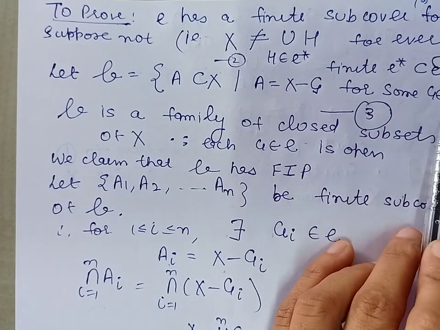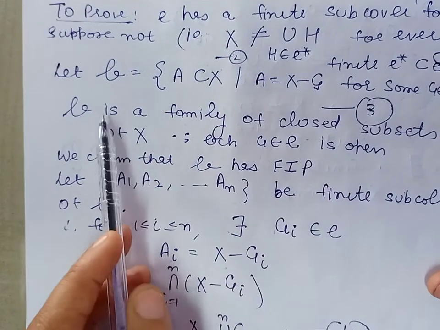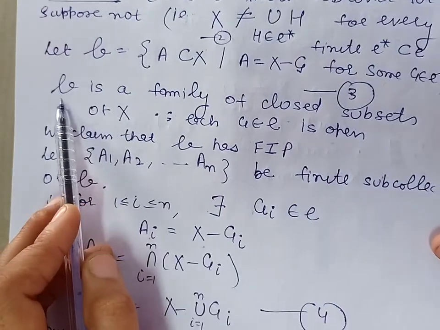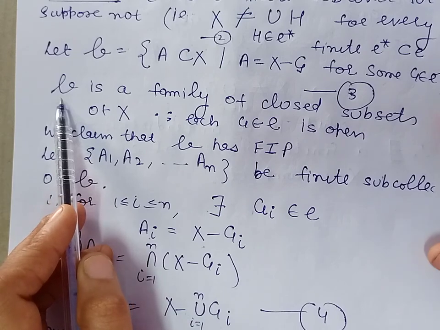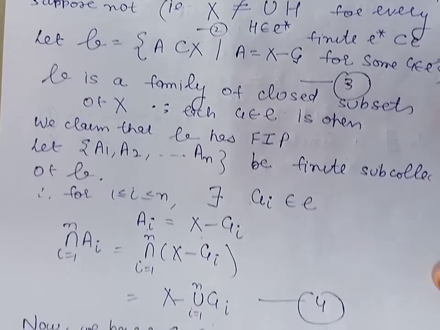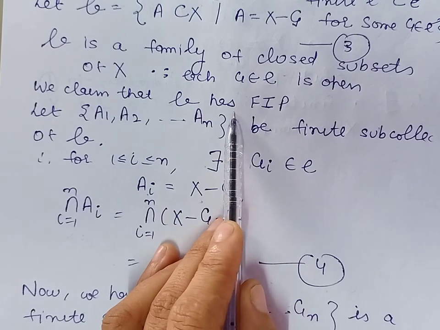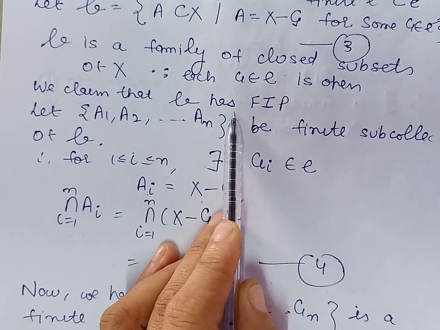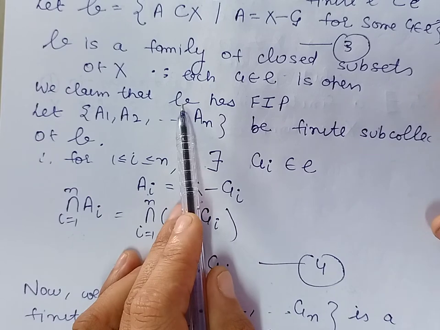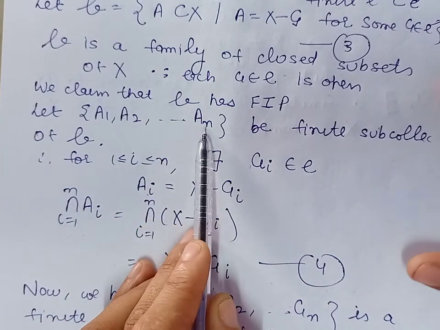Because E is an open cover, its members are open, so its complements will be closed. So we can say that this is a family of closed subsets of X. Now, to use the given hypothesis, firstly we will have to show that this family has the finite intersection property. It means the intersection of finitely many members of this family should be non-empty. So let us take a finite subcollection of this family consisting of the members A1, A2, A3 up to An.